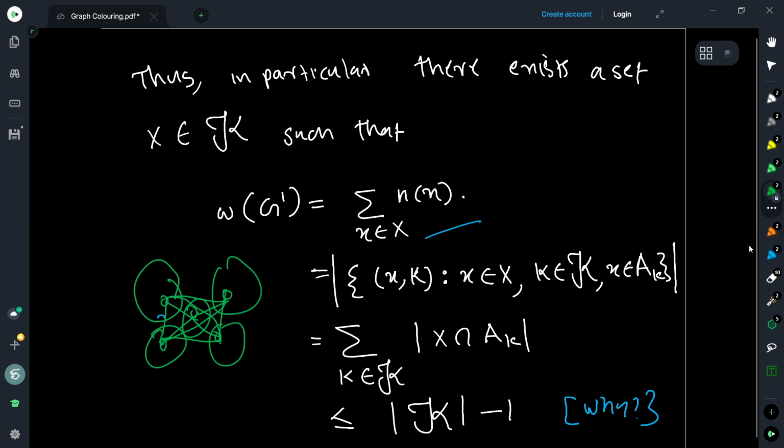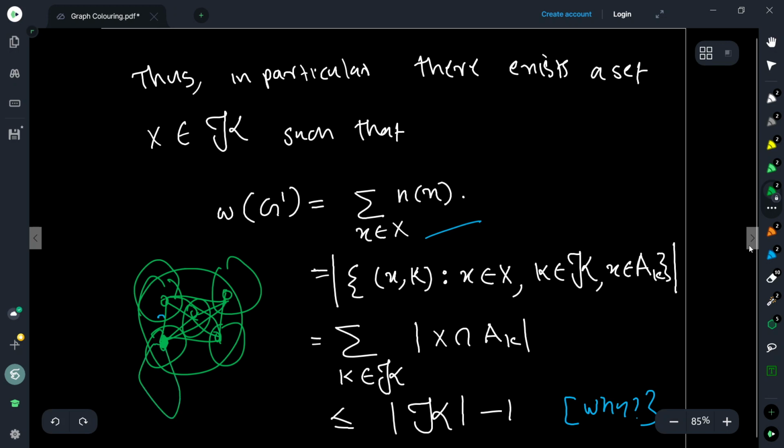Every time we are choosing these vertices, each vertex was part of some maximal clique that we have chosen. It could be another maximal clique, doesn't matter.